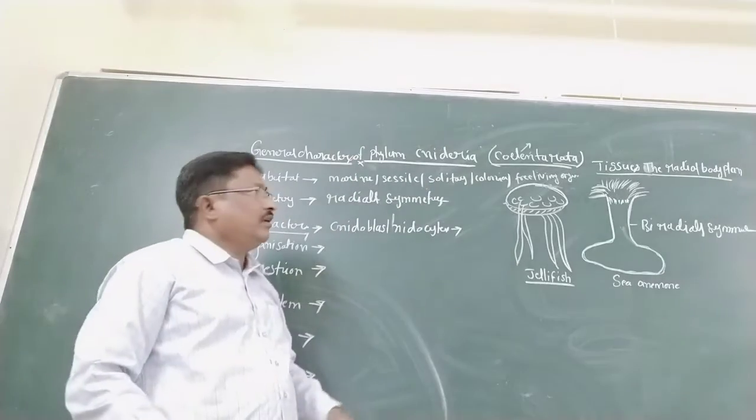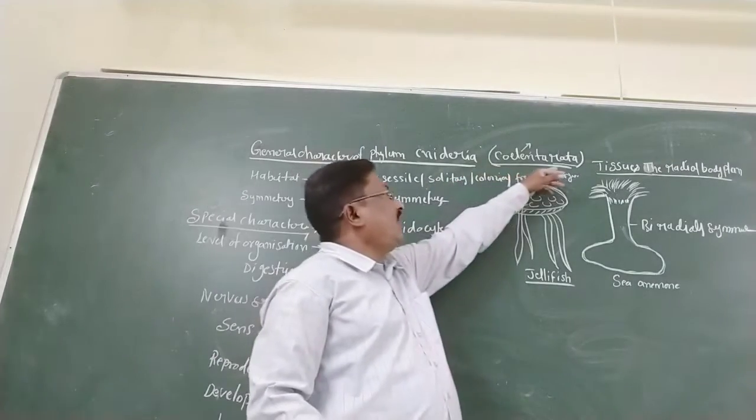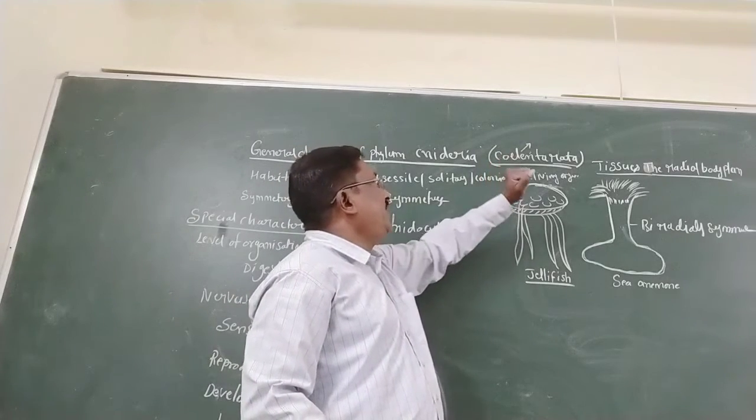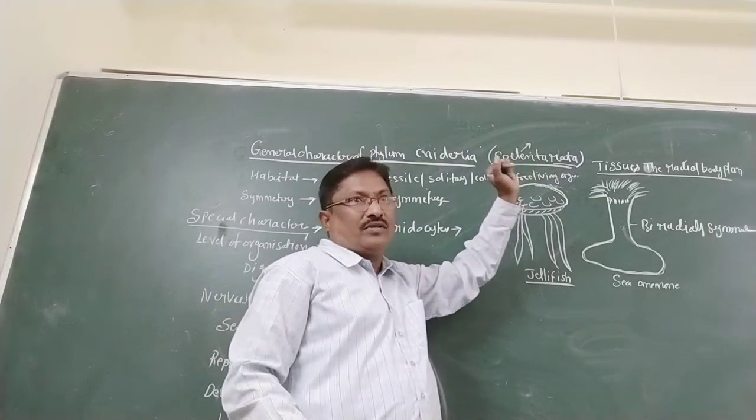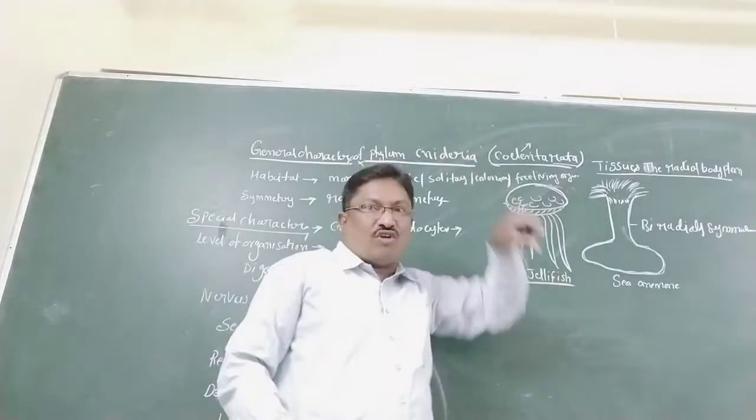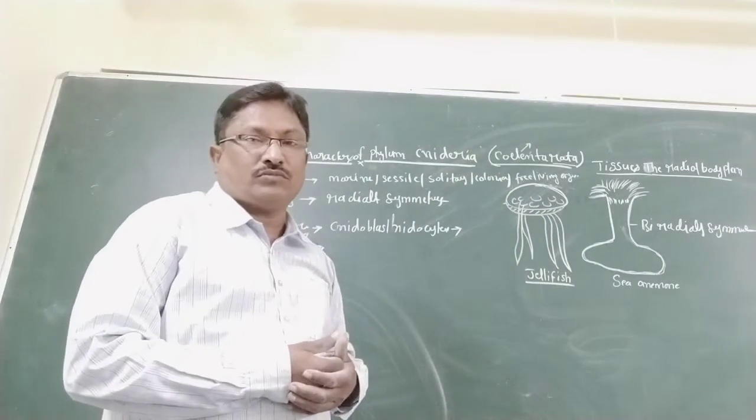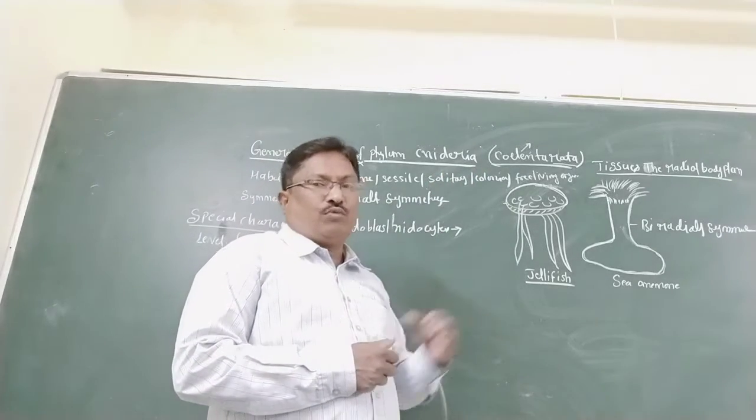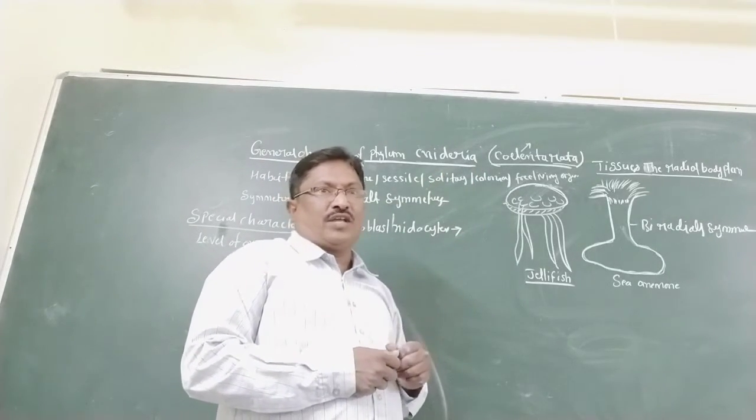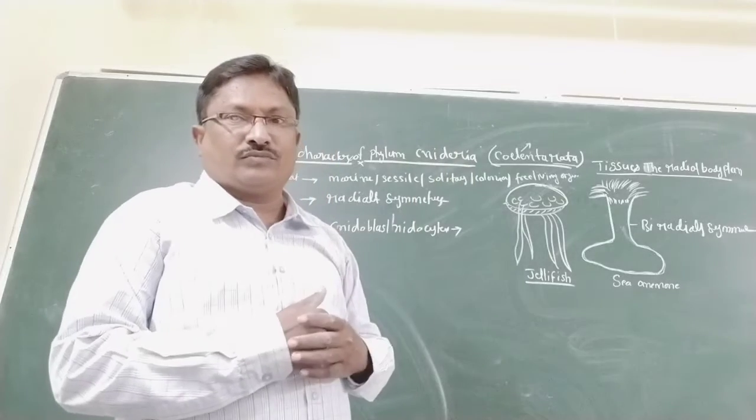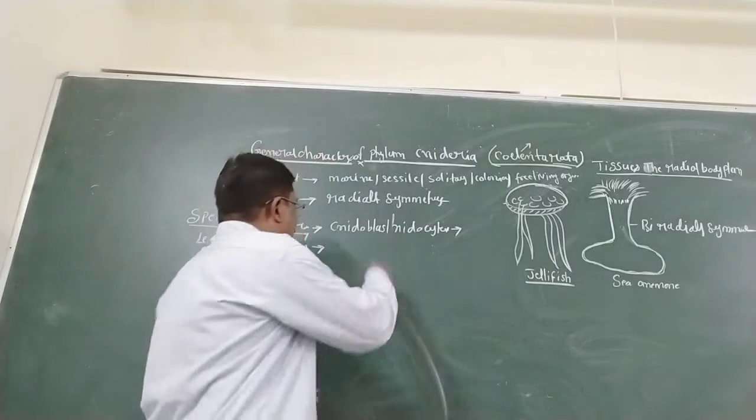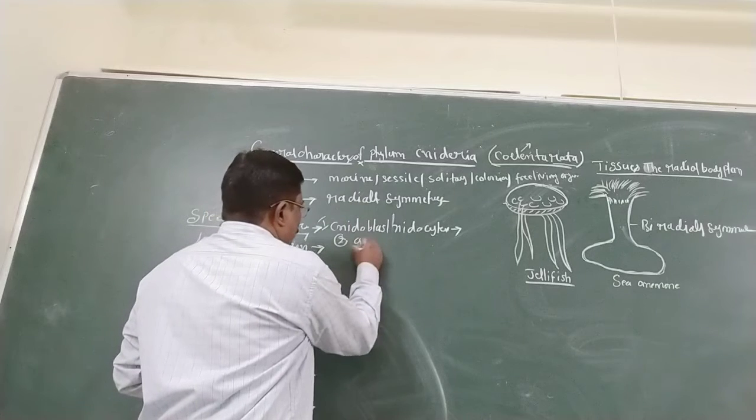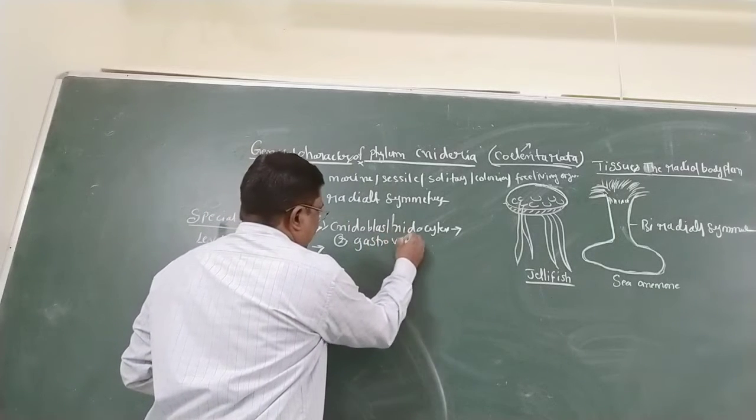So another is Coelenterata. Coelom cavity bearing. The coelom is bearing, hence it is called Coelenterata. Here, in coelenterates, the most important character, the second important special character, is the gastrovascular cavity.